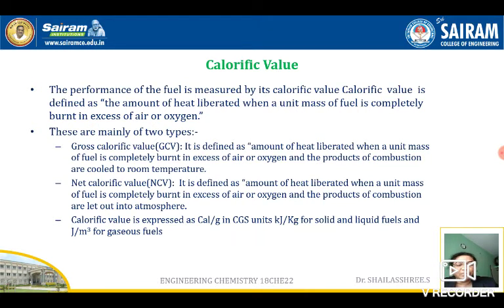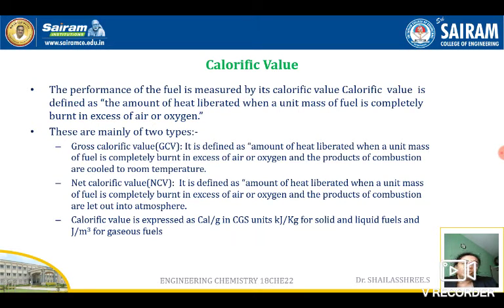We can open the pressure cooker immediately, but we can feel the difference when we allow it to cool by itself. We can see how it is cooked, and if we open immediately, we can find the difference easily. I think you have got it. This is the best example for gross calorific value. You are not supposed to write this; it is only for your understanding.